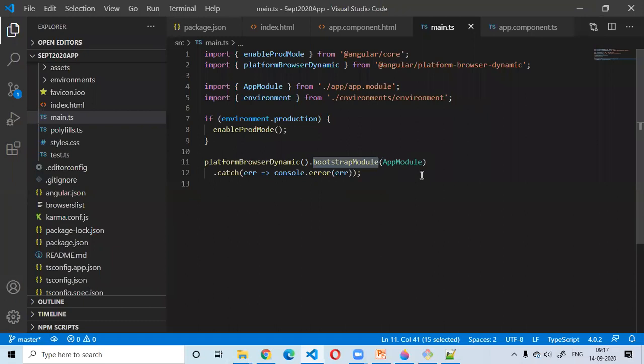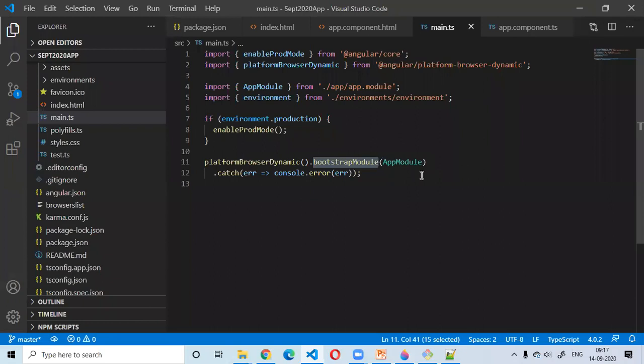As I explained before, our Angular application is basically a collection of components, but any component is always going to be a part of a module. No component is excused from not having a module. Able to understand that?